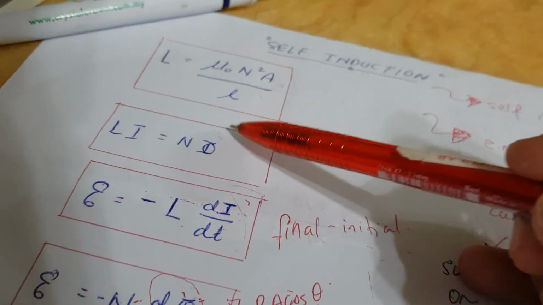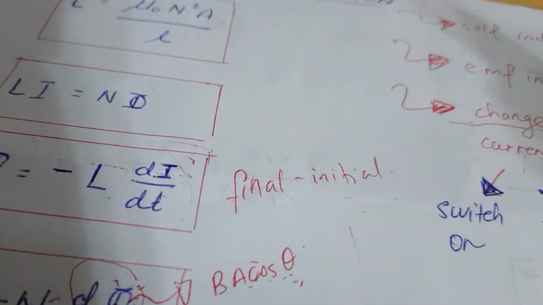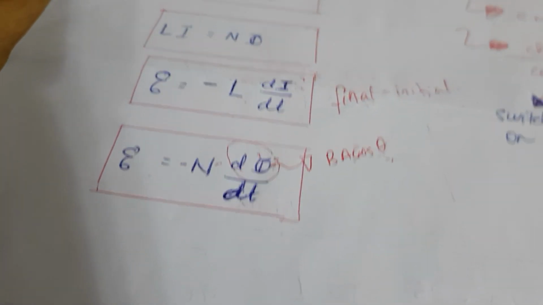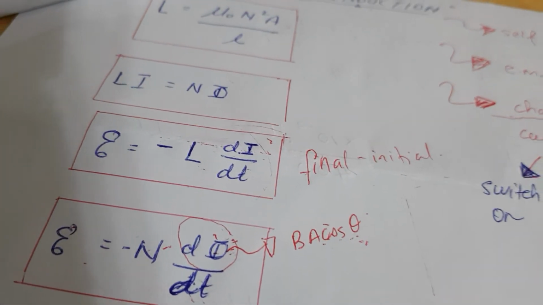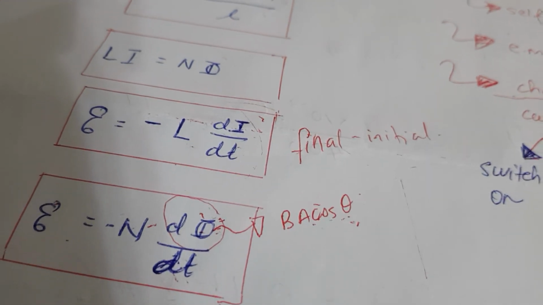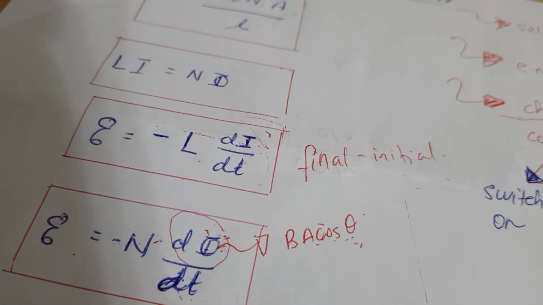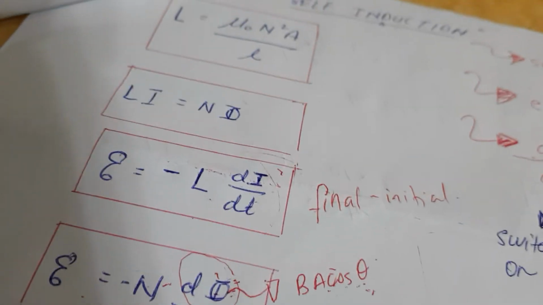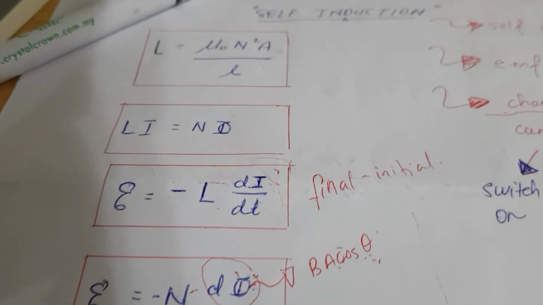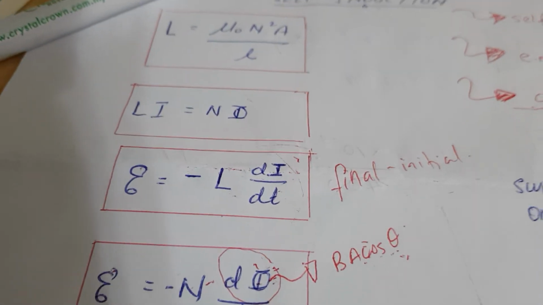Okay, so basically you have these main four formulas only. Alright, no M, no capital M. Capital M is mutual induction. Mutual induction, that means two coils. Over here, we are only referring to one coil.